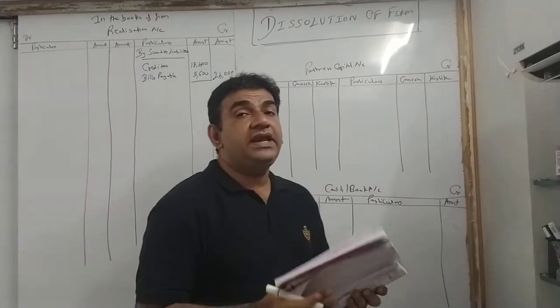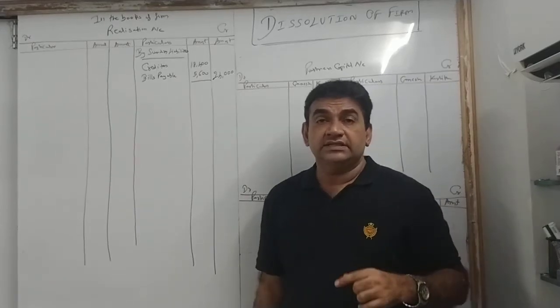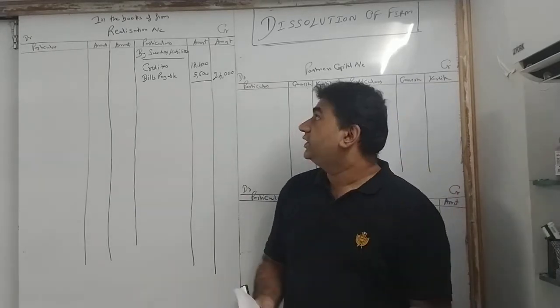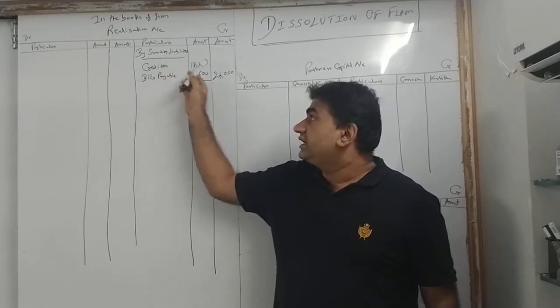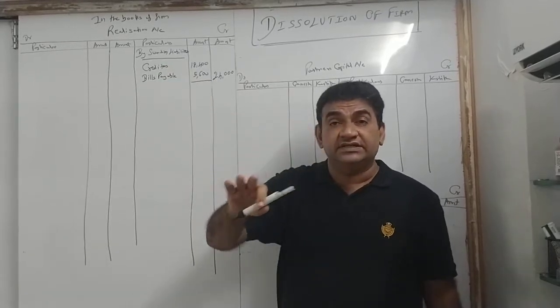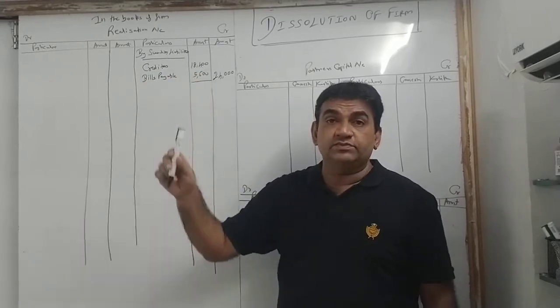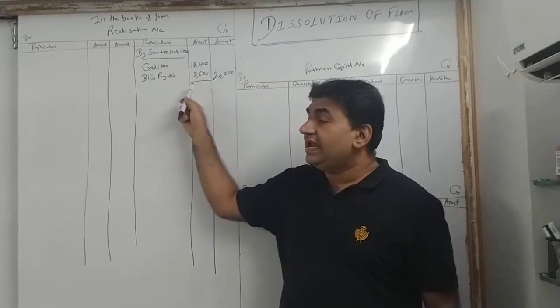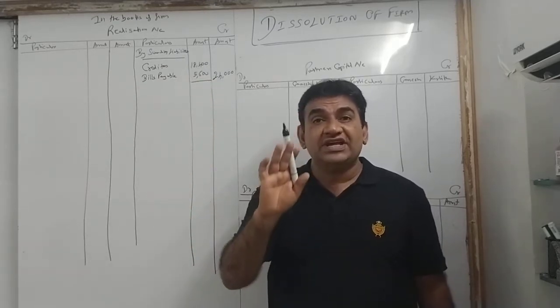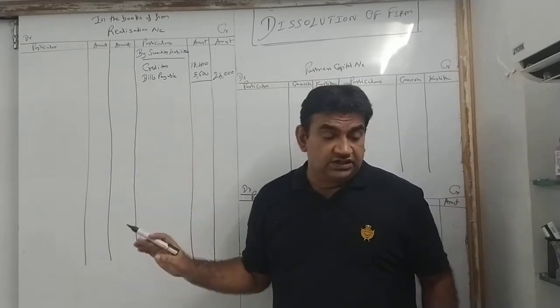Okay? I'll repeat. Bills payable and creditors are both outsiders. They will be transferred to the credit side of realization by sundry liabilities. Suppose there was only one creditor, then there is no need to give the heading. You can just write by creditors, but it's more than one. So by sundry liabilities, creditors and bills payable. All outside liabilities will be transferred to realization account.